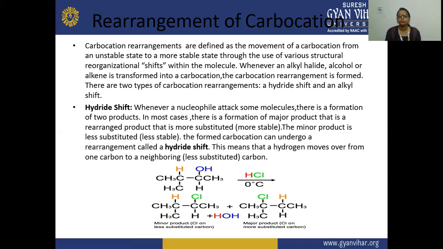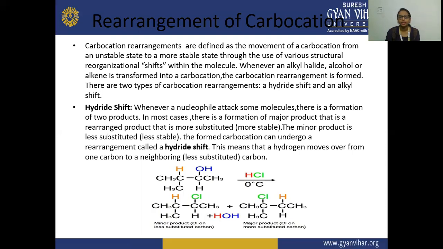Rearrangement means the movement of the carbocation from an unstable state to a more stable state, by doing various structural reorganizational shifts within the molecule. So this is carbocation rearrangement.